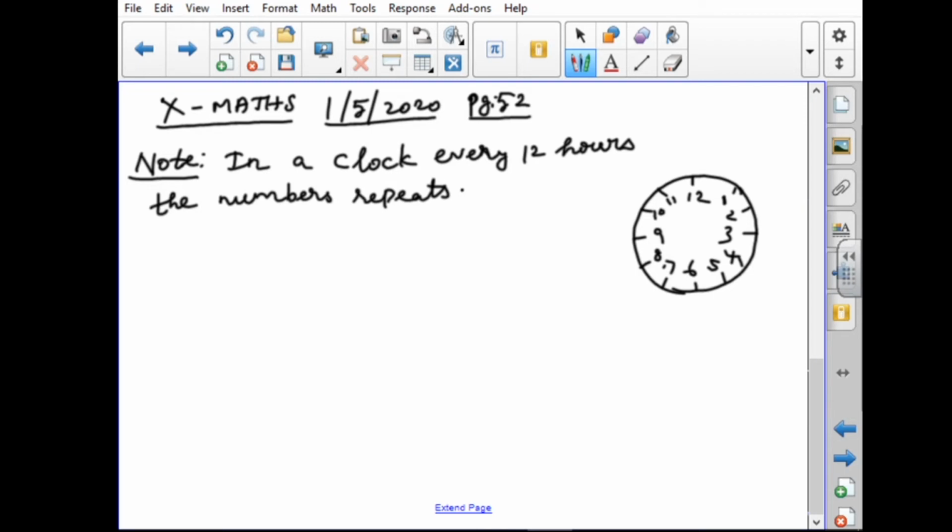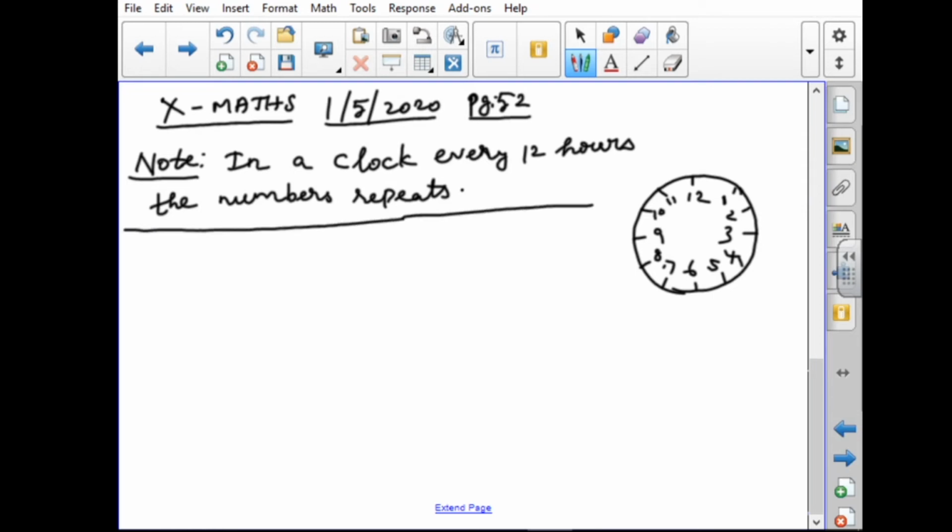Again you have to see the fifth sum. What is the time 100 hours after 7 a.m.? If this question is asked for 1 mark, you directly use the clock and tell the answer. If it is asked for 2 marks, you have to use the modular method and find the answer.